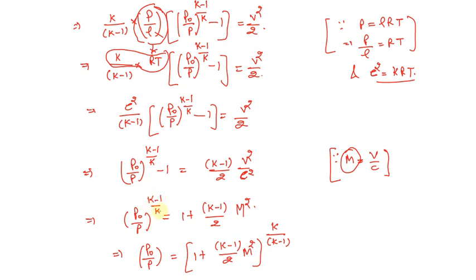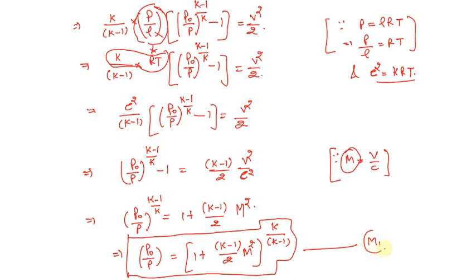Now if this power goes here, p naught divided by p is equal to 1 plus k minus 1 divided by 2 M square to the power k divided by k minus 1, and this is the fundamental equation for the stagnation pressure and the local pressure. So this formula is going to be our M1.